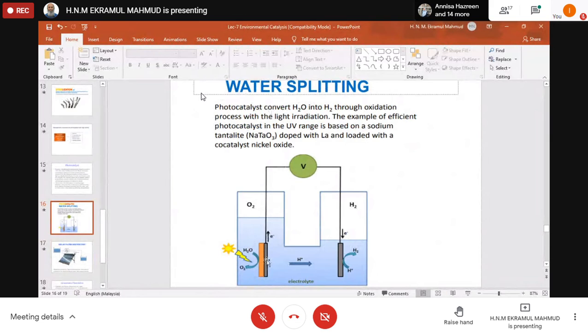So photocatalysts convert H2O into hydrogen through an oxidation process with light irradiation. An example of an efficient photocatalyst in the UV range is based on sodium tantalate doped with lanthanum and loaded with a co-catalyst, nickel oxide. So these are photocatalysts apart from TiO2. We have a lot of photocatalysts, not only TiO2 alone.